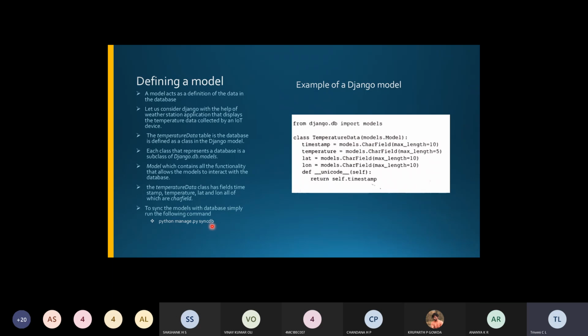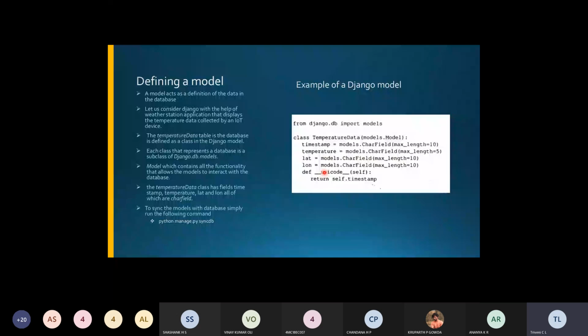So when you run this for the first time, what happens? It will create all the tables for the Django model in the configured database. So for the first time, it will create them, and that will be stored in the database itself, right? This is the command used here, and this is the example for the database.